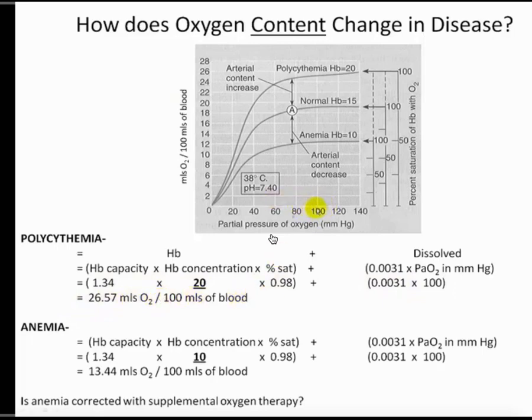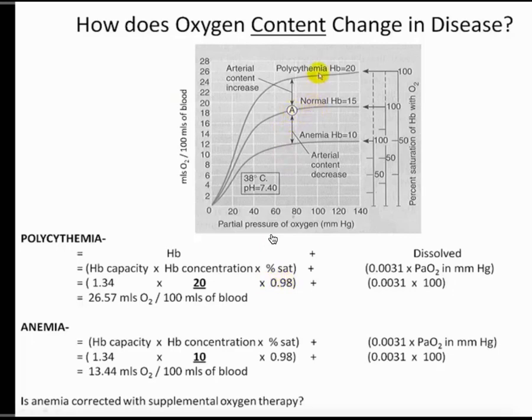So again, assuming sea level and a normal FiO2 of 21%, we come up on this curve, and so we see again they're up here somewhere about 25, 26 mLs of oxygen per deciliter of blood. Normal, being ideal, is about 20, so they're well above this. They're carrying a lot of oxygen, and as it turns out, the reason why is they have a lot of hemoglobin. Each one of these hemoglobin can carry up to 1.34 mLs of oxygen, and based on the saturation, they're close to carrying specifically that amount, not 100% of it, but almost, with 98%.